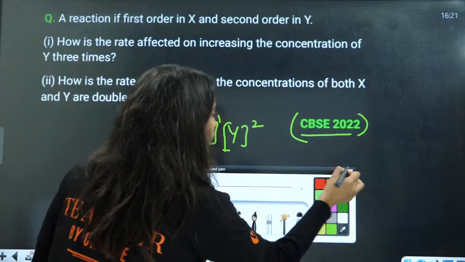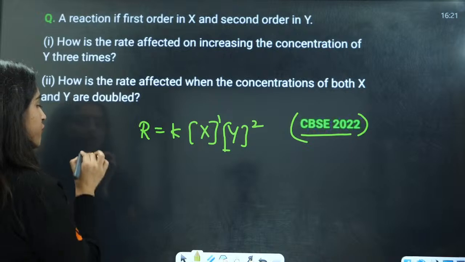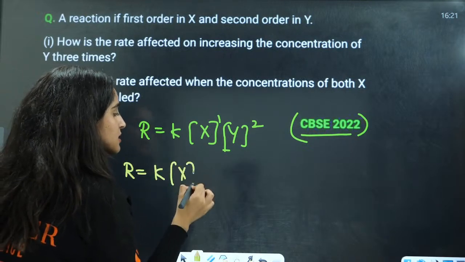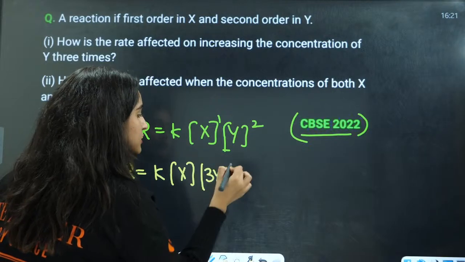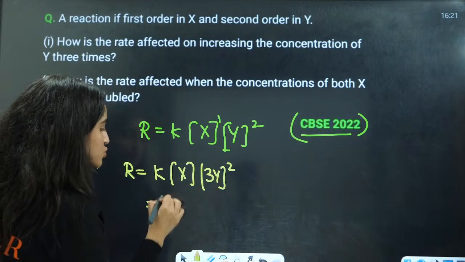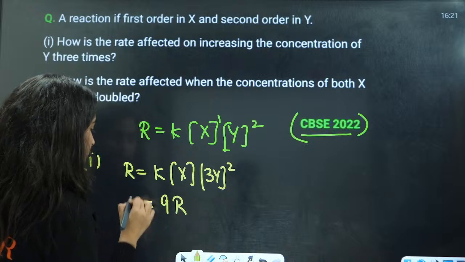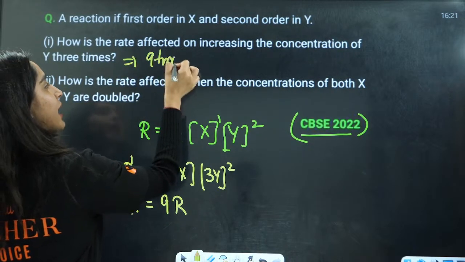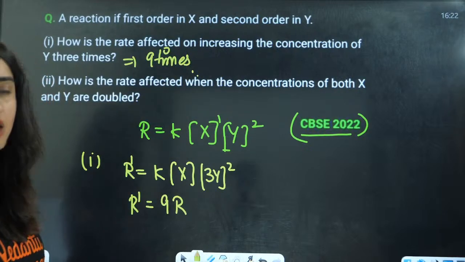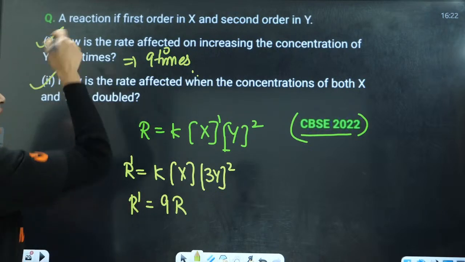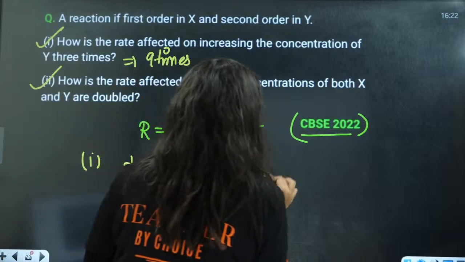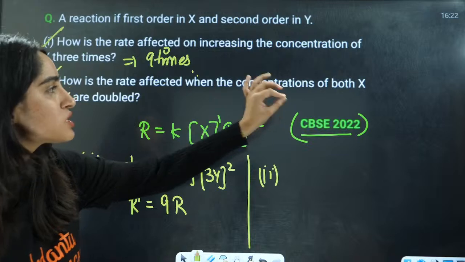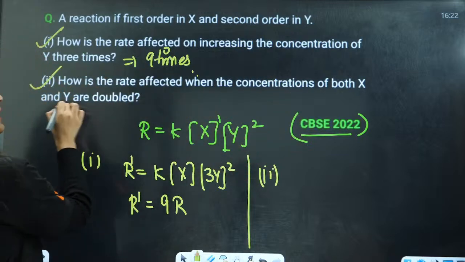If you have increased the concentration of Y 3 times, in that case this is X, this is 3Y and this is going to be squared here, and this is going to be 9 times the original rate. It is going to increase 9 times the original rate. Right? Now, the second question here is, how is the rate affected if the concentration of both X and Y are doubled?